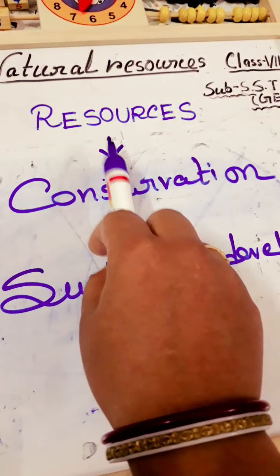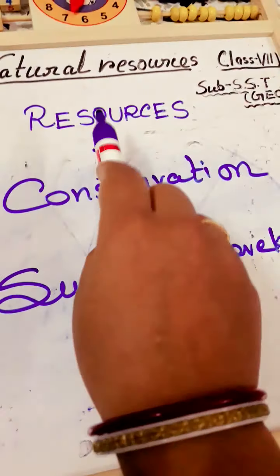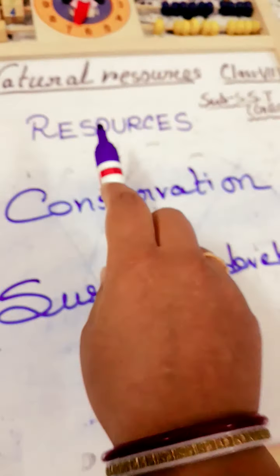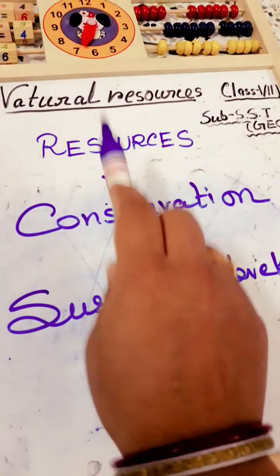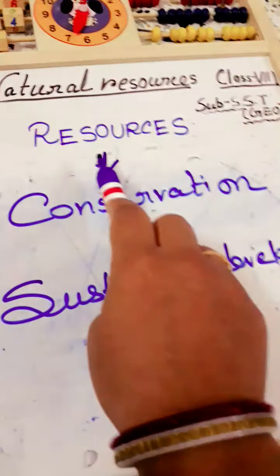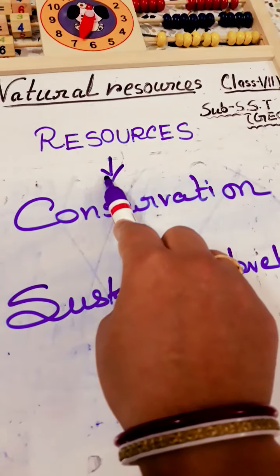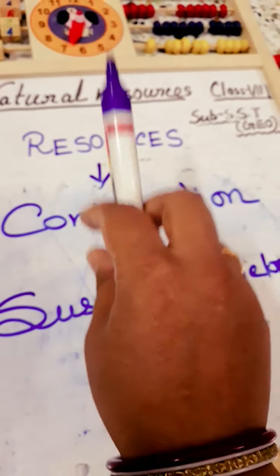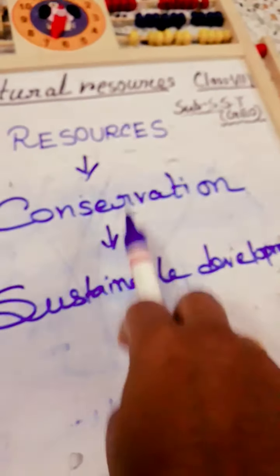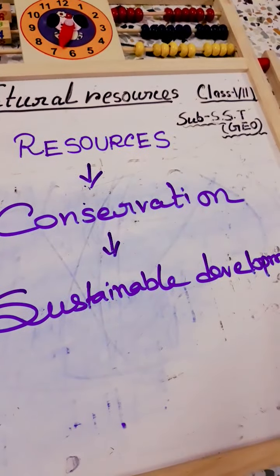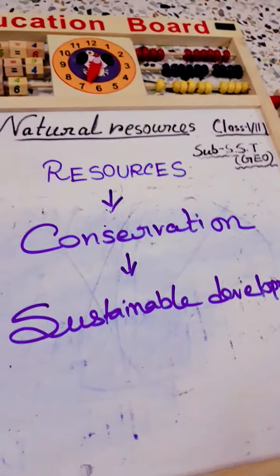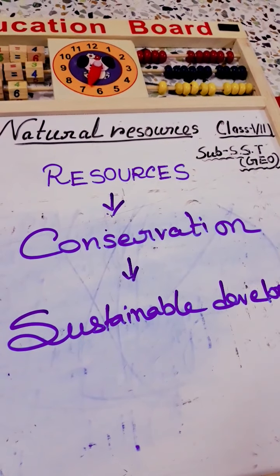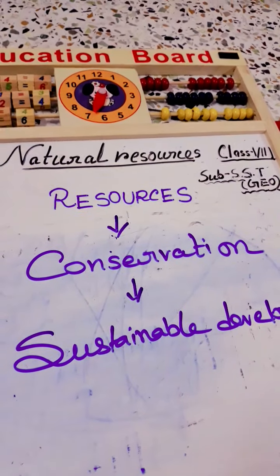And if we practice agriculture, we always have to try to use natural fertilizer, biofertilizer, not chemical fertilizer. In this way we can conserve our resources.